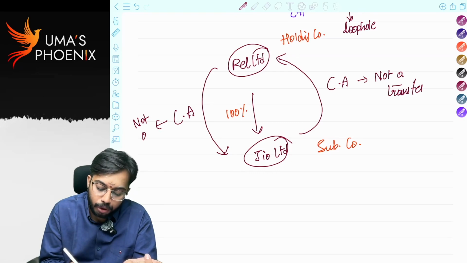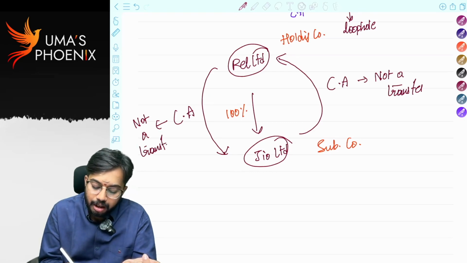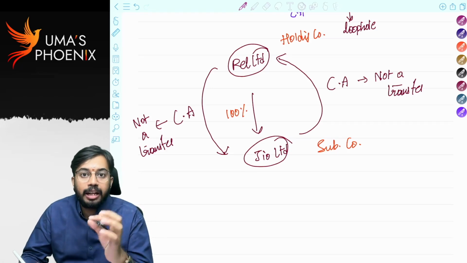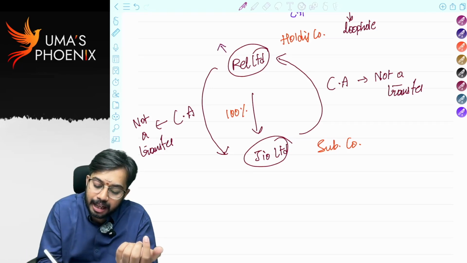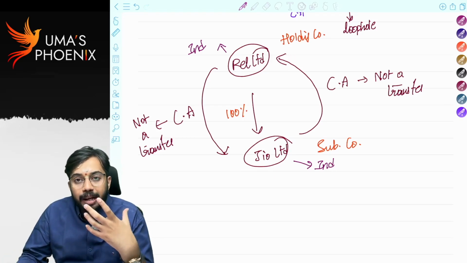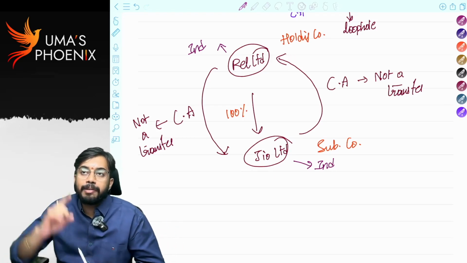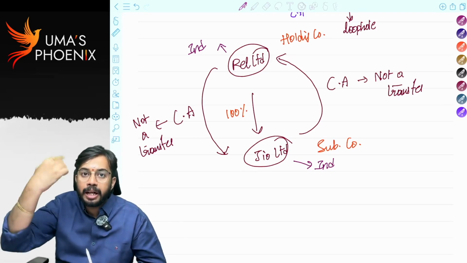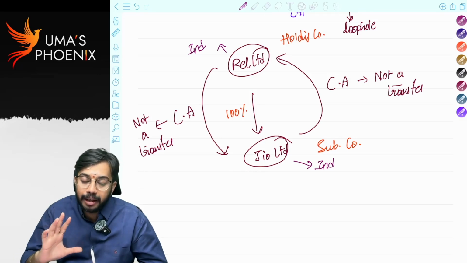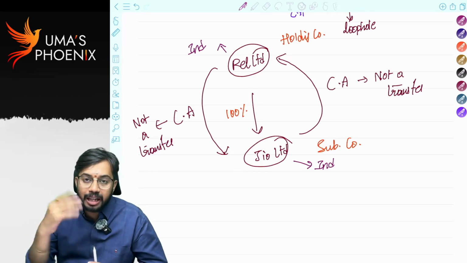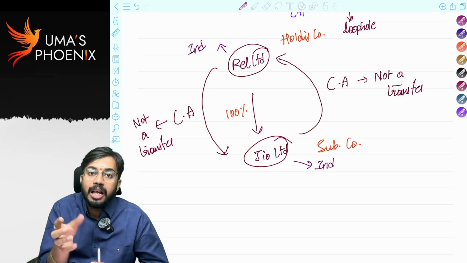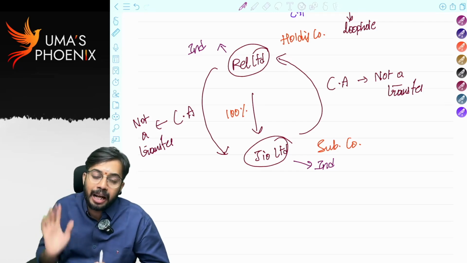Is it clear? But the only condition is the company which is receiving the capital asset should be an Indian company. In this case, Reliance Limited is an Indian company, Jio Limited is also an Indian company. So capital gains will not arise. So transfer of capital assets from holding company to subsidiary company, or subsidiary company to holding company, but holding company shall hold 100% stake in subsidiary company. In that case, transfer between these two entities is not a transfer and capital gains are not required to be calculated. Only one condition: the recipient of the capital asset should be an Indian company.